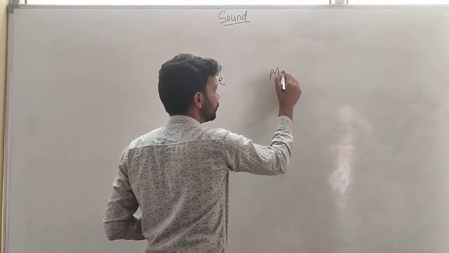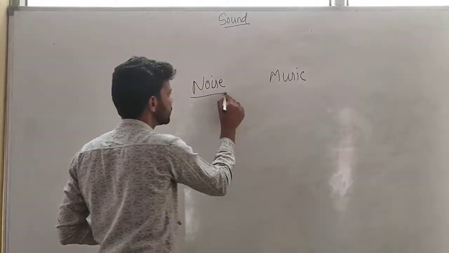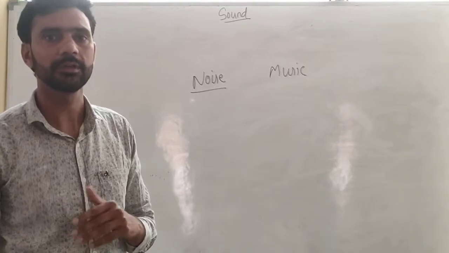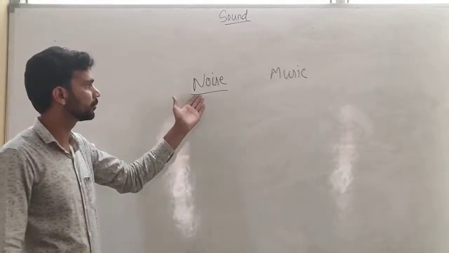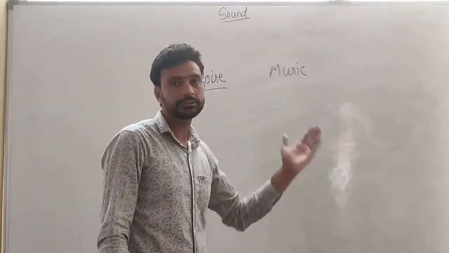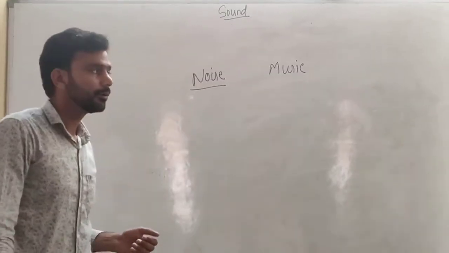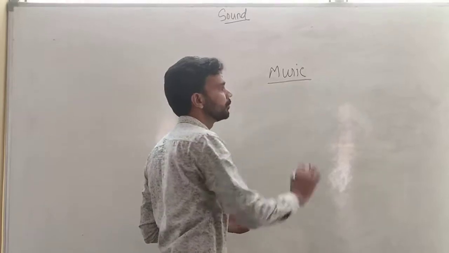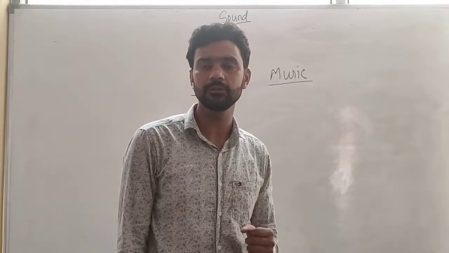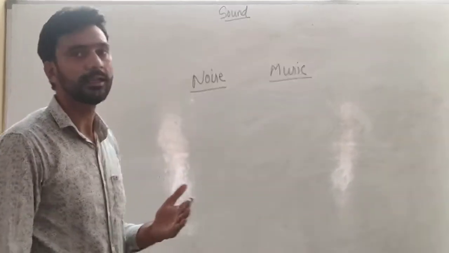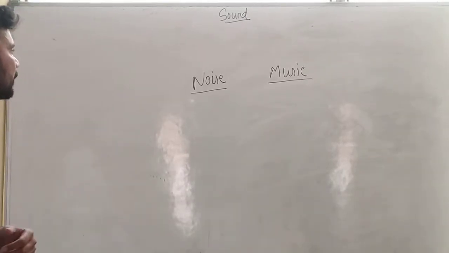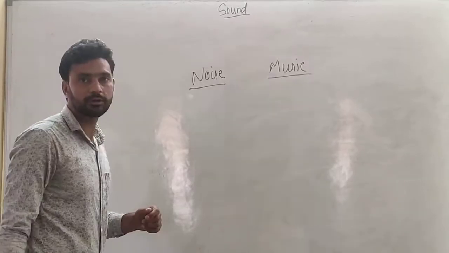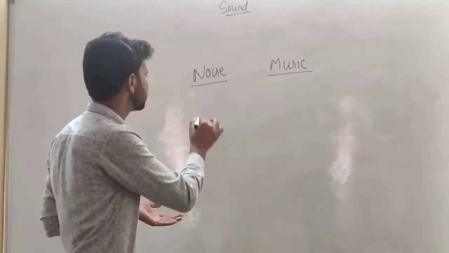We have also discussed noise and music. The sound which is unpleasant to our ears, or which irritates us, which is not comfortable for us, that sound is known as noise. And the sound which is pleasant to our ears, by listening to which we are happy, that sound is known as music. The sound which is not pleasant to our ears is known as noise.